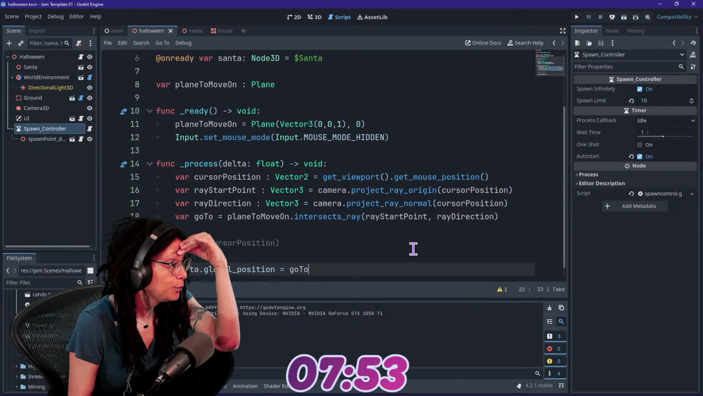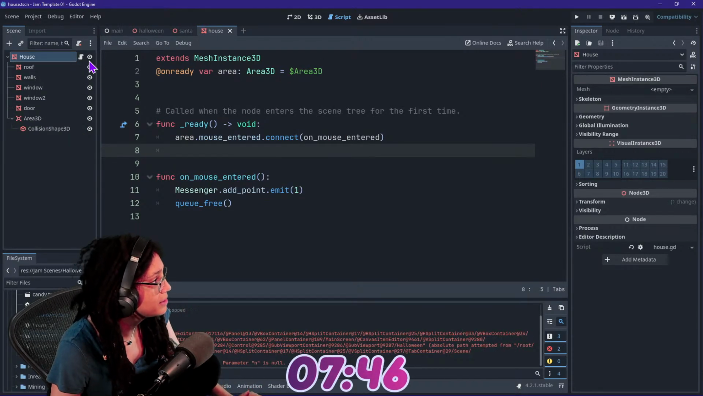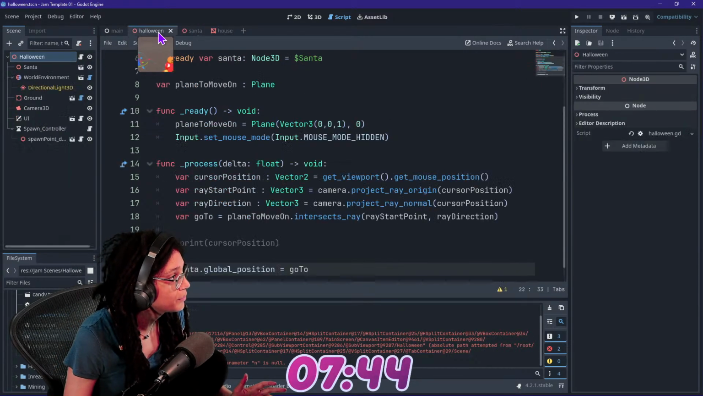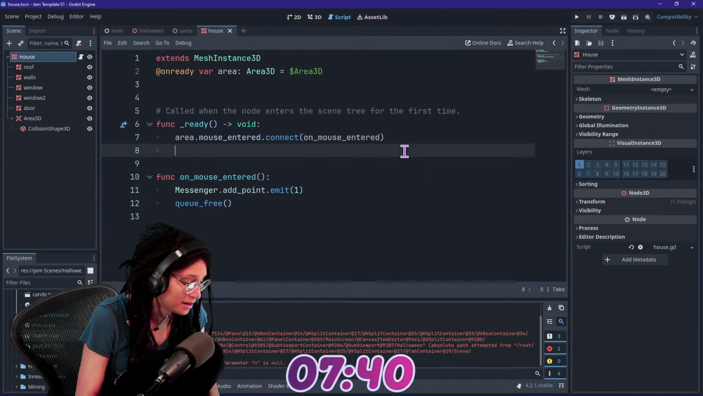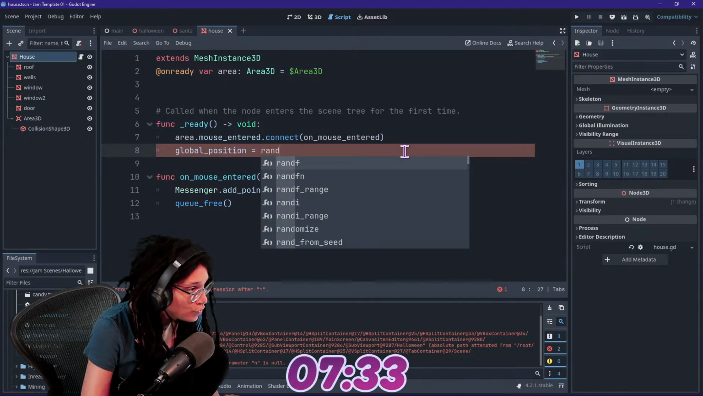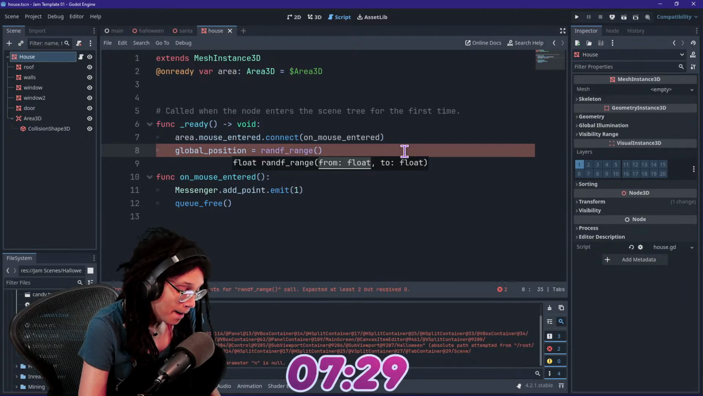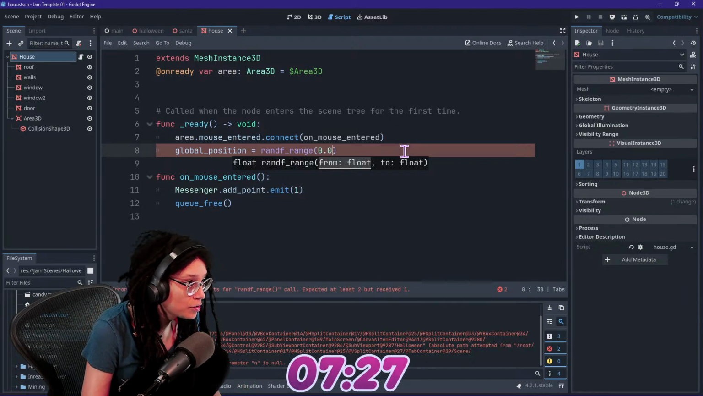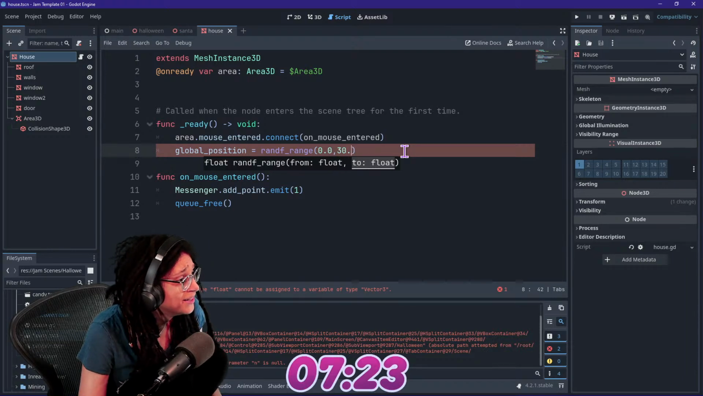What do I need? I need to have the house position be randomized. But what is the area that we're basing it on? I don't know. We're guessing. Unfortunately. So we're going to say global position equals random float range between 0.0 and 30. I don't know.